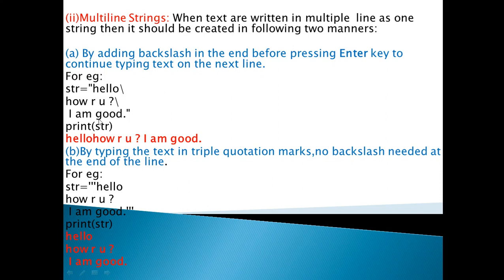But this output is different from that triple quotation output. This backslash one, with the double quotes, will produce the output in the same line, but when you put the triple quotation marks, the output will be in different lines, in whatever way you have created the string variable.